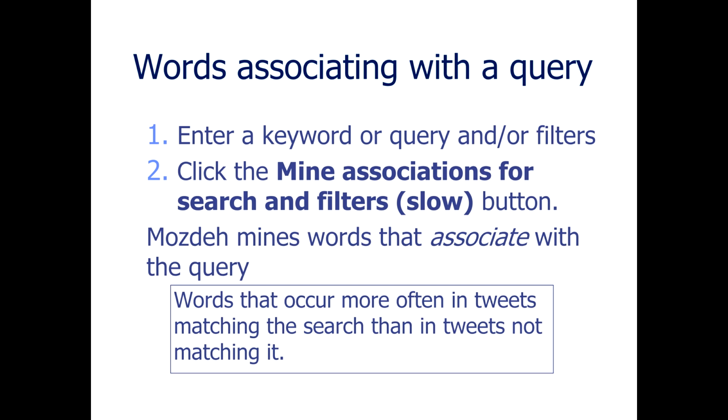And this has two simple stages. Once you've collected your tweets in Mozdeh, then enter your keyword or query or set filters, and then click the Mine Associations for Search and Filters button. And then Mozdeh will produce a list of words that associate with the query and or filters.